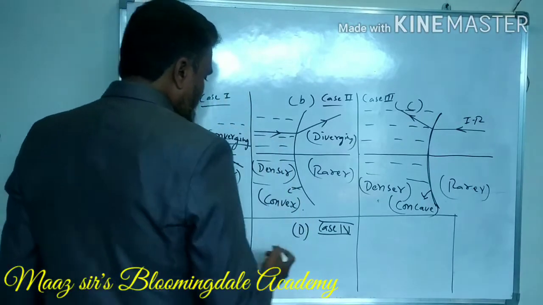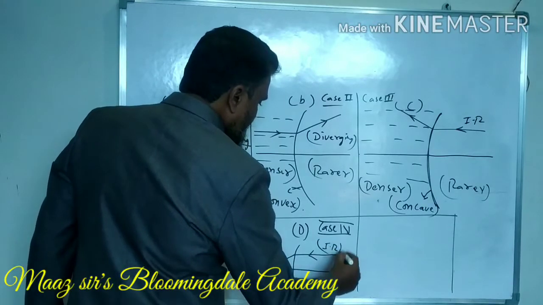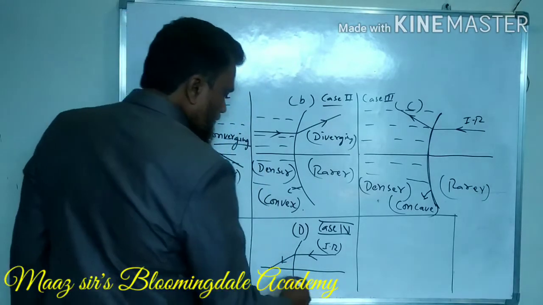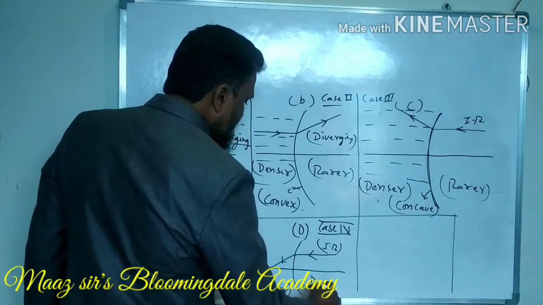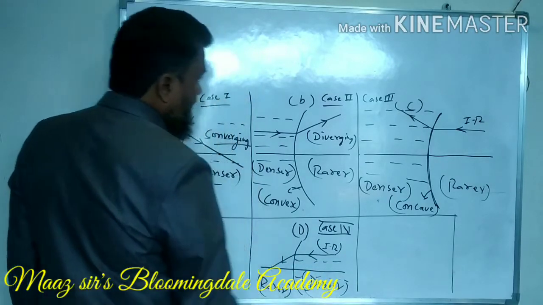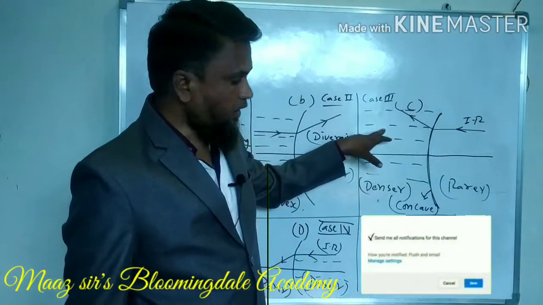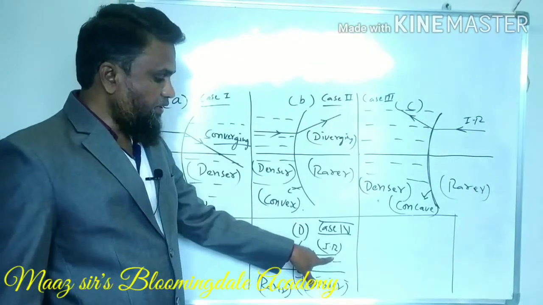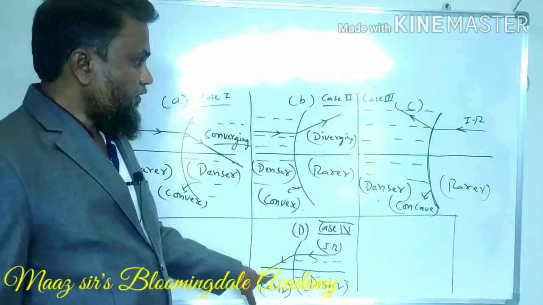Similarly, in the next case, you can see here the incident ray is converging towards the focus. Why? Because the first medium is rarer and the second medium is denser. So this is the denser medium. So you can see here when the ray is coming from rarer to denser in a concave surface, it is diverging. Whereas here, when the ray is coming from denser medium to rarer medium, it is converging.